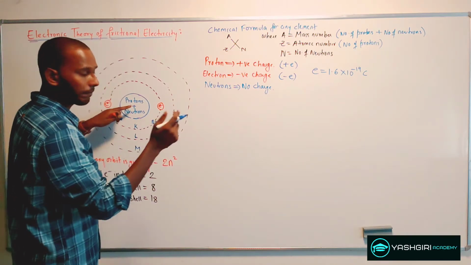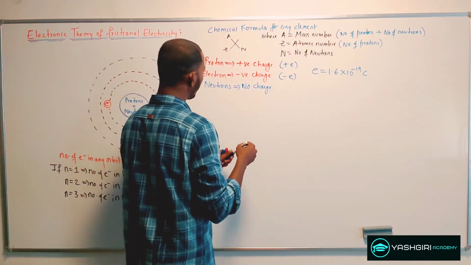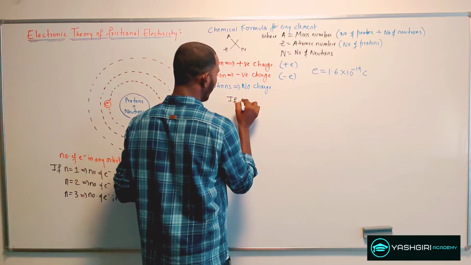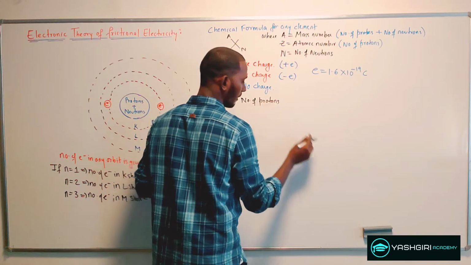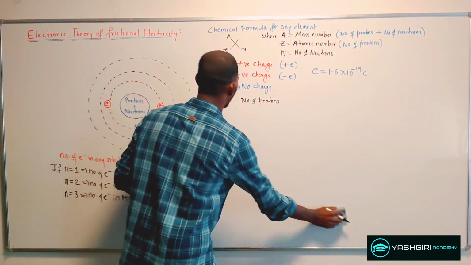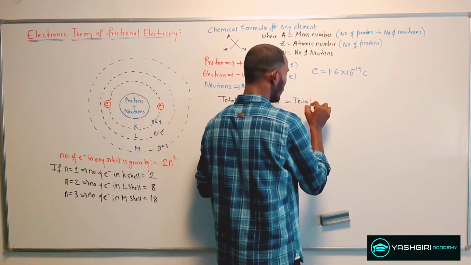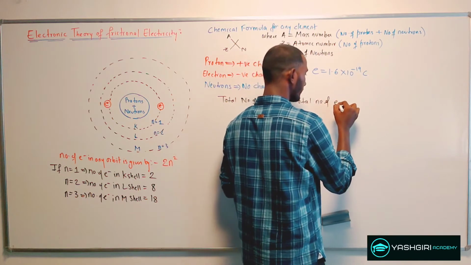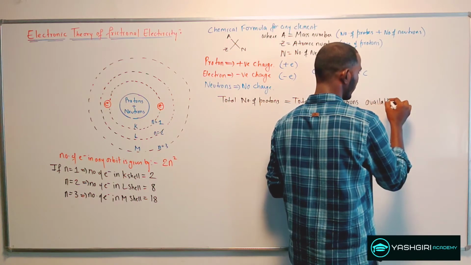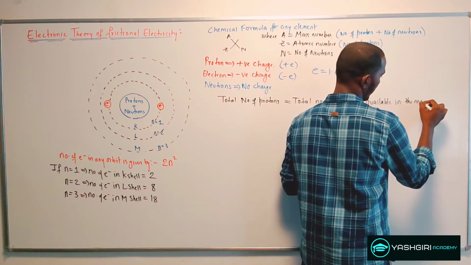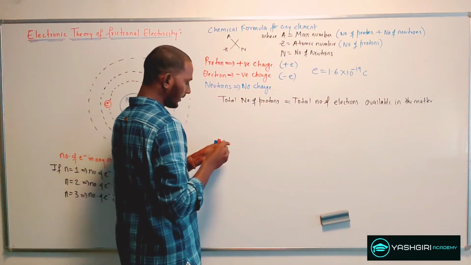If the total number of protons is equal to the total number of electrons available in the matter, then the charges are balanced.